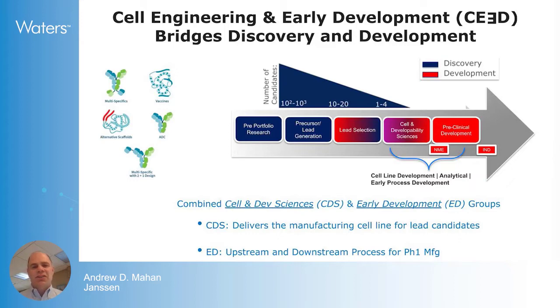So we play a critical role in that we're taking large numbers of candidates of biotherapeutics, and we're getting down to that part, you could say, in the funnel where we have 1 to 4 lead molecules, and then the organization decides that we're going to invest the resources to develop a manufacturing cell line in a stable cell.